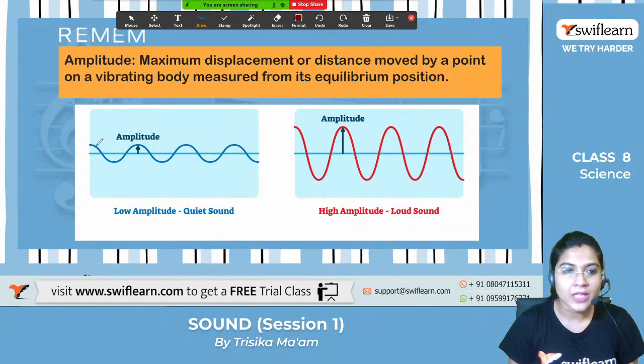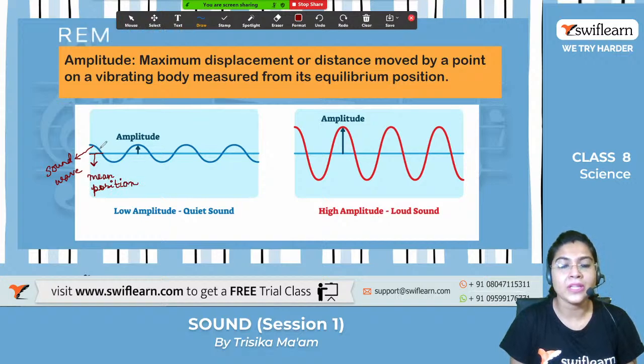Okay, so can you see these waves? These waves are the sound wave. And this is the mean position. We can say this one is the mean position or equilibrium position.